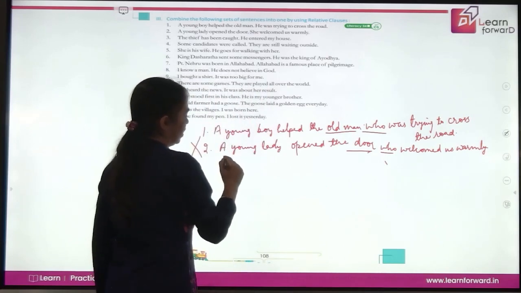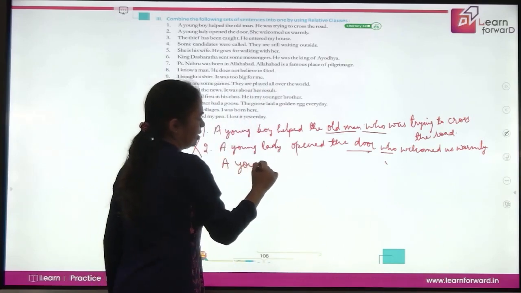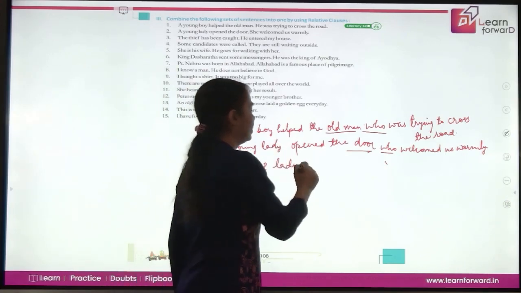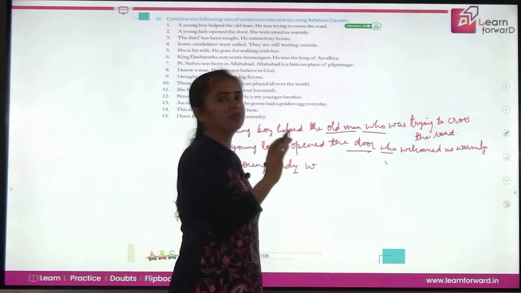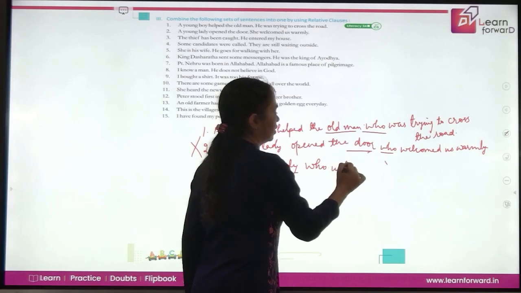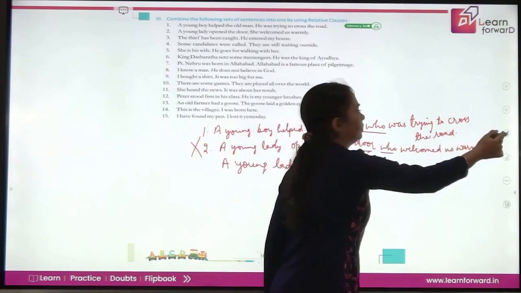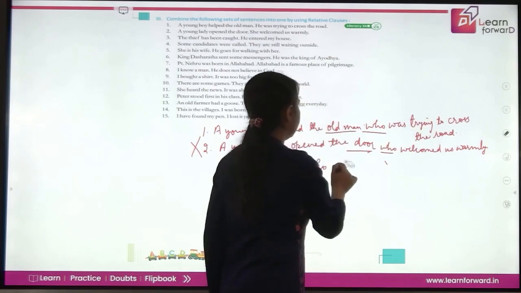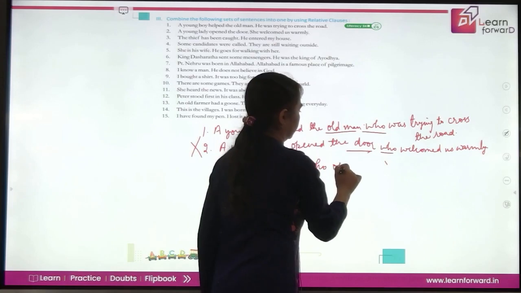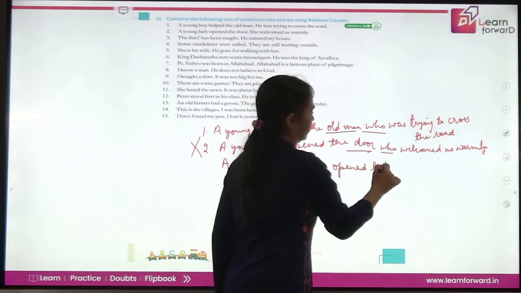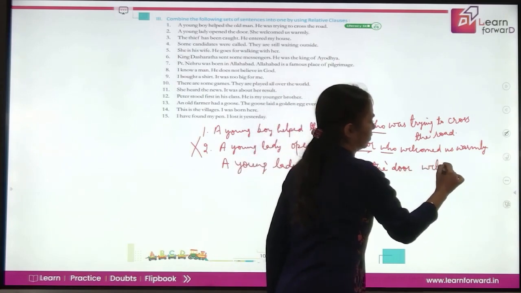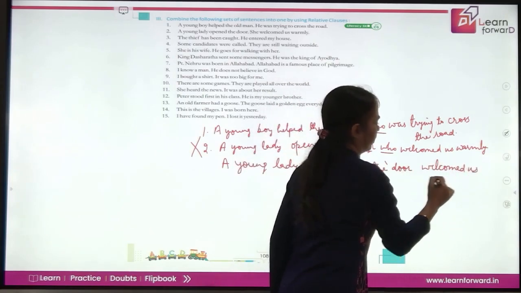This is wrong. You will say a young lady, describe the lady here. And this is a defining relative clause, so no commas. Who opened the door? The young lady who opened the door welcomed us warmly.